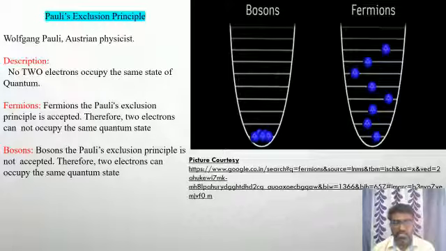In fermions, Pauli's exclusion principle is obeyed. Therefore, two electrons cannot occupy the same quantum state. Whereas in bosons, Pauli's exclusion principle is not obeyed. Therefore, two particles can occupy the same quantum state.